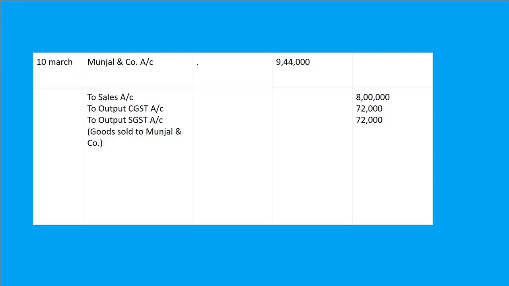72,000 CGST, 72,000 SGST. So finally the entry will be Munjal and company account debit to sales account 8 lakh, to output CGST account 72,000, that will be 9% of 8 lakh. The CGST rate is given. To output SGST 72,000, and in Munjal and company the total amount will go there, 9,44,000. And finally the narration will be goods sold to Munjal and company.